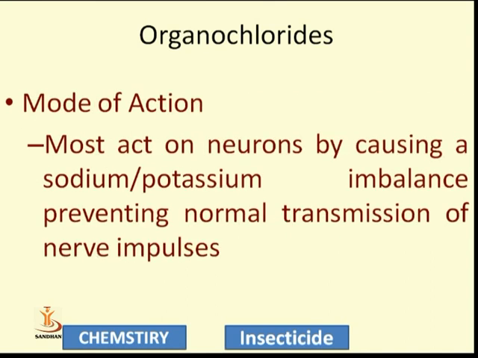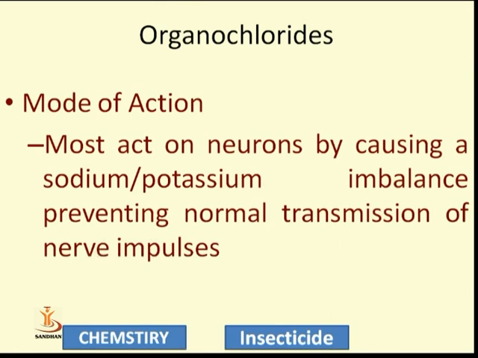Most act on the neurons by causing a sodium or potassium imbalance, preventing the normal transmission of the nerve impulse. Generally, the impulse message created by the nervous system is transferred from the first nerve to the second nerve to the third nerve, up to the target organs. So it totally depends on the sodium potassium channels. Sodium and potassium balance is necessary to transmit the message from one nerve to another. If we imbalance that, the transmission stops.